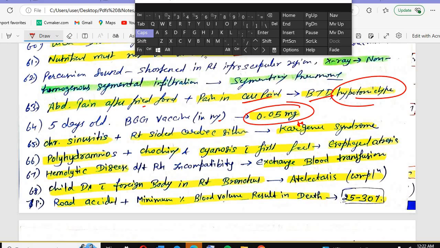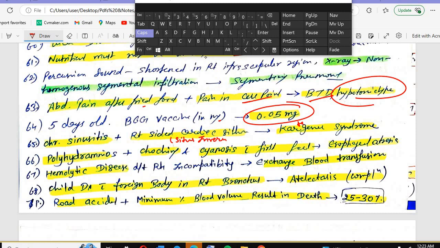Autosomal recessive genetic disorder, type of primary ciliary dyskinesia. What other symptoms will you see? Situs inversus. Chronic sinusitis, right-sided cardiac apex, or we call this situs inversus.